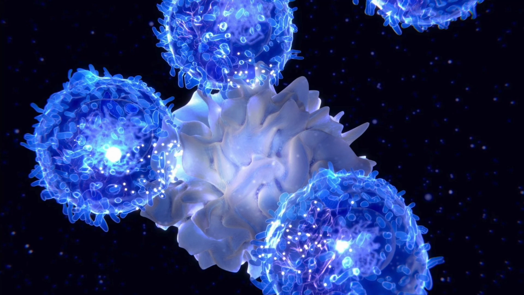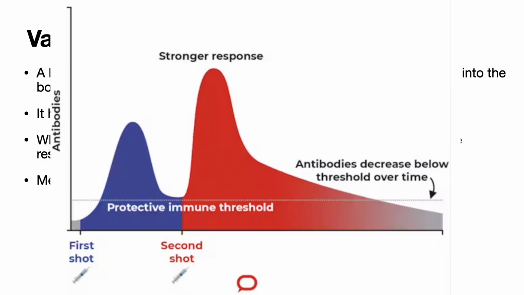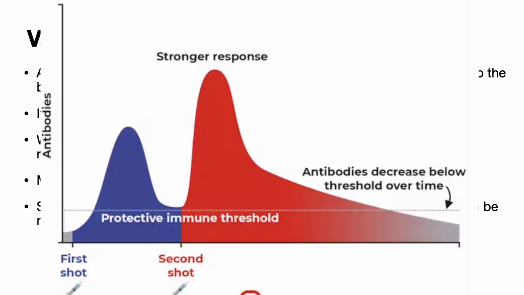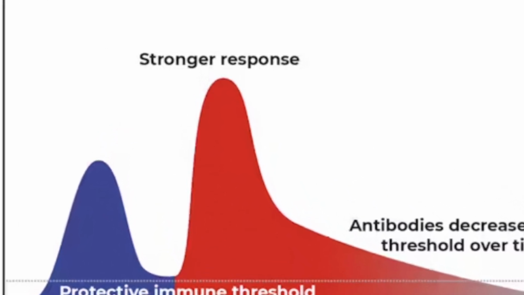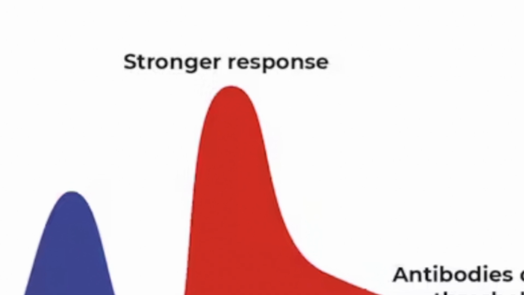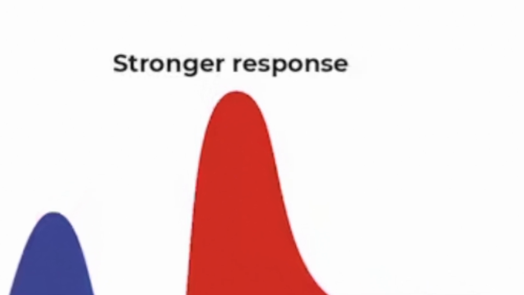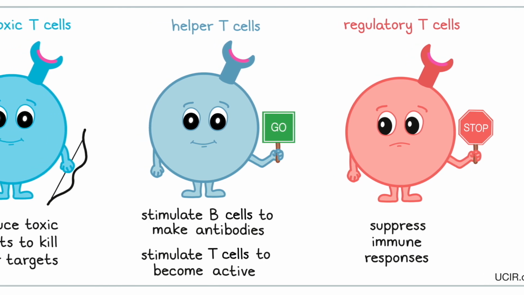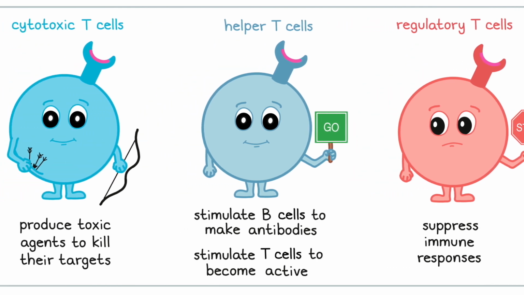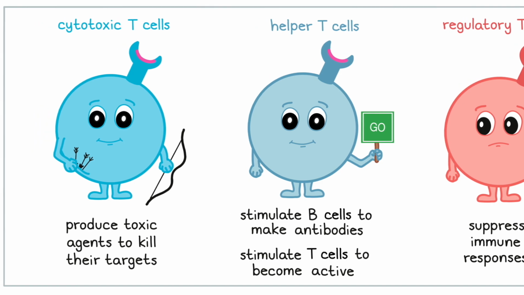a lot of antibodies were needed, which means that many clones would have remained in the body. Some pathogens require 2 vaccinations, to provide more antibodies, and so a greater amount of memory cells can be produced to provide a complete foolproof protection. This protection can also be termed as immunity and is divided into active immunity and passive immunity.